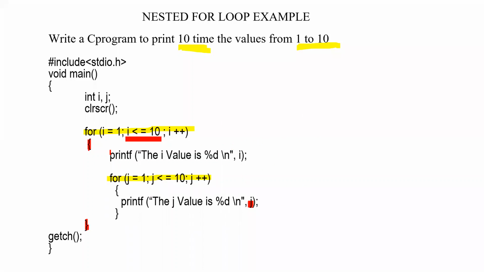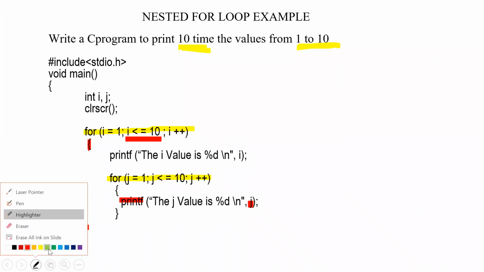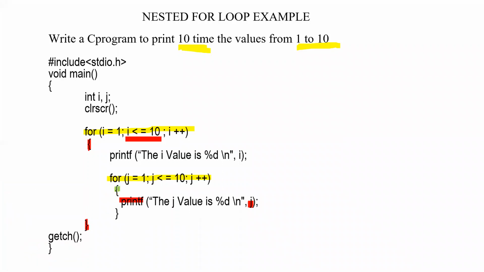You see, here we have an inner for loop in which we have only one line as the body of the loop. For the inner for loop which we have given, we have a bracket over here, right? Even if you didn't mention the bracket, for one line we need not have a bracket, but still this line is taken as the body of the loop for the inner for loop. Right? So what is the meaning of this body of the loop, or how many times will this body of the loop be executed? Until the condition is satisfied. What is the condition given? j should be less than or equal to 10, right? j equal to 1 to j less than or equal to 10.